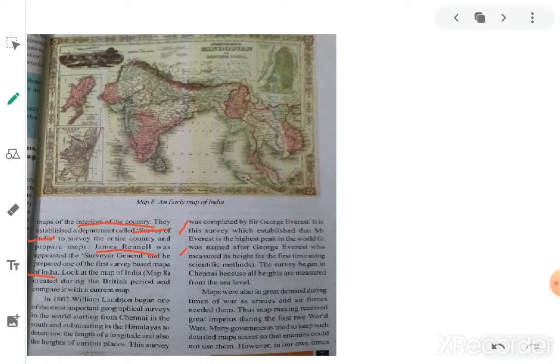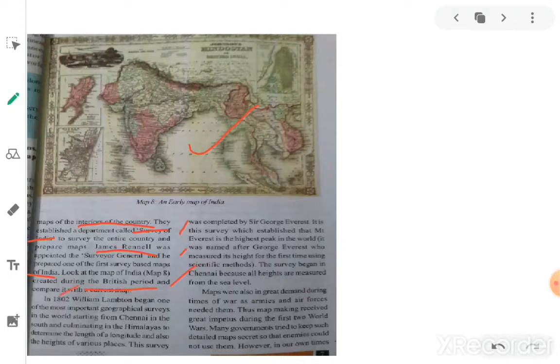Look at a map of India created during the British period and compare it with the current map. Here, this is the map of India prepared by British people for their colonialism. And now we can compare today's map of India. There is much difference.